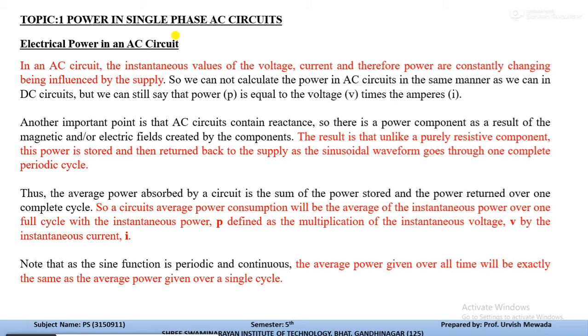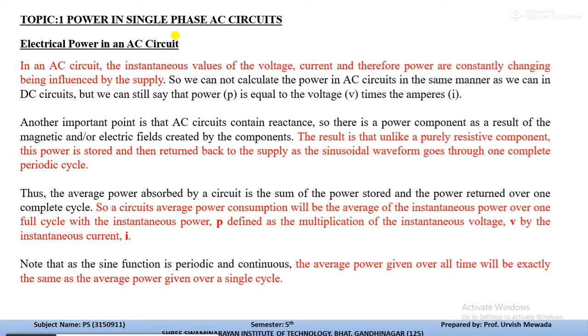Therefore, due to these limitations, the average power absorbed by the circuit is the sum of the power stored and the power returned over one complete cycle. From that we can say the average power consumption will be the average of the instantaneous power over one full cycle. The instantaneous power P is defined as the multiplication of the voltage V and the instantaneous current I.